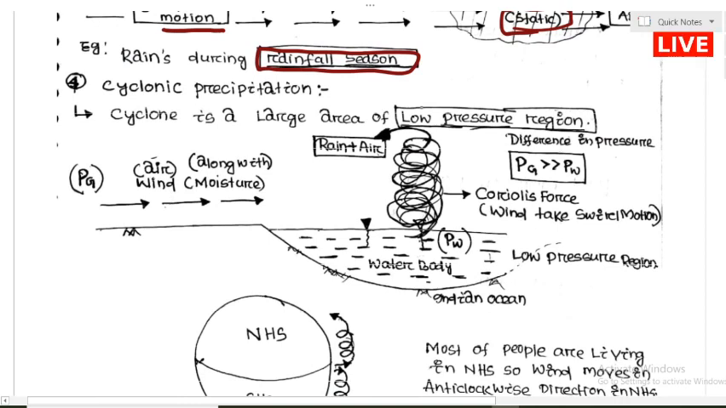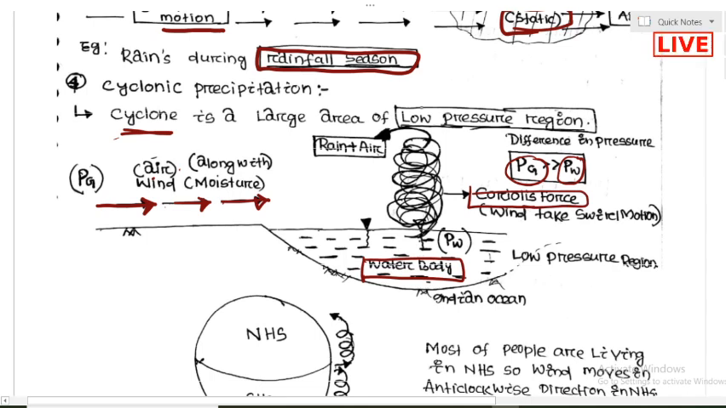So what is a cyclone? A cyclone is a very large area of low pressure region. Say this is a water body. The pressure over the water body is very low as compared to the ground, meaning the surrounding pressure. So what will happen? From the surroundings, the moisture along with the wind rushes into this water body, and due to the Coriolis force,